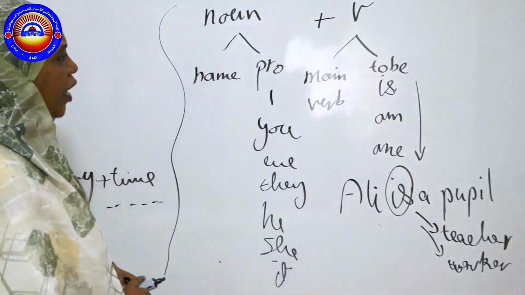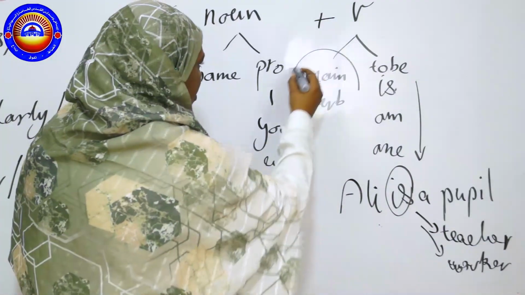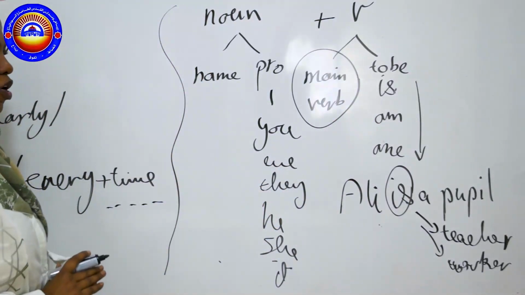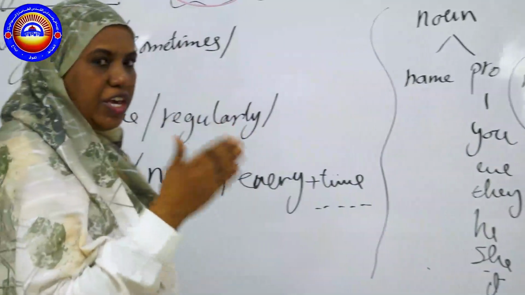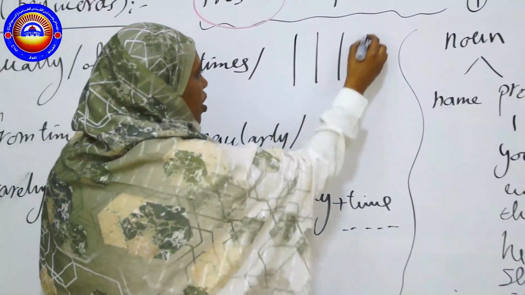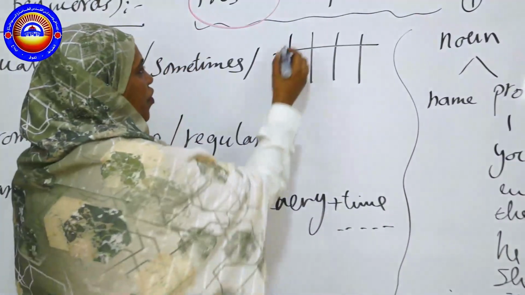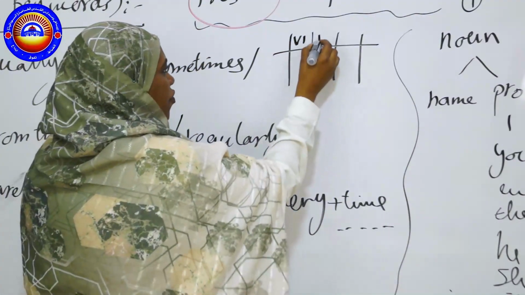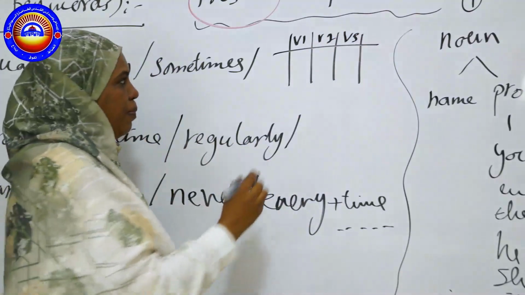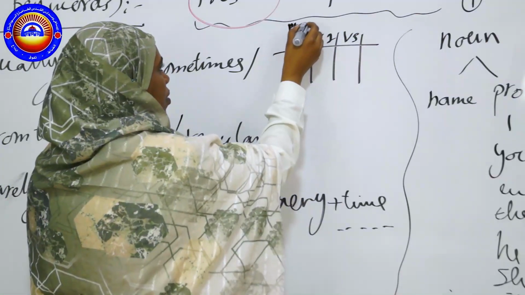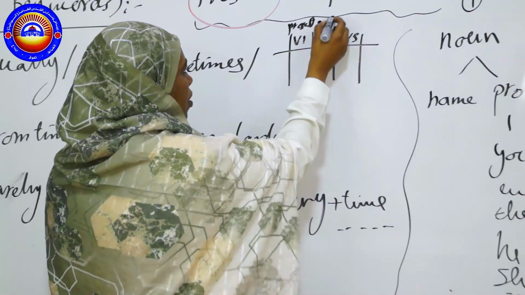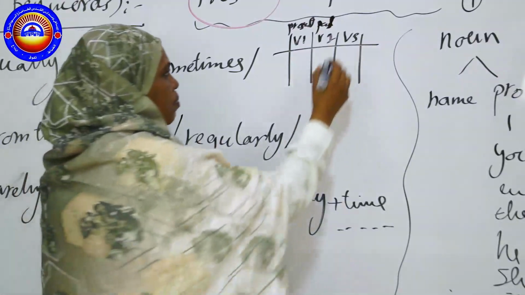But what can we do when I have a main verb? Always the problem of the students with the main verb is that they do not know the right classification of the verbs. As we said before, we have 3 categories for the verbs: verb 1, verb 2, and verb 3. Verb 1 is the present, verb 2 is the past, and verb 3 is the past participle.